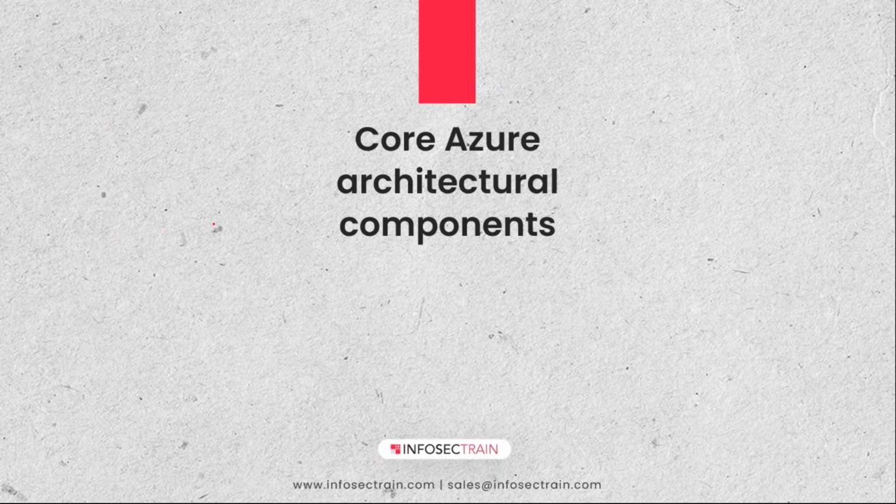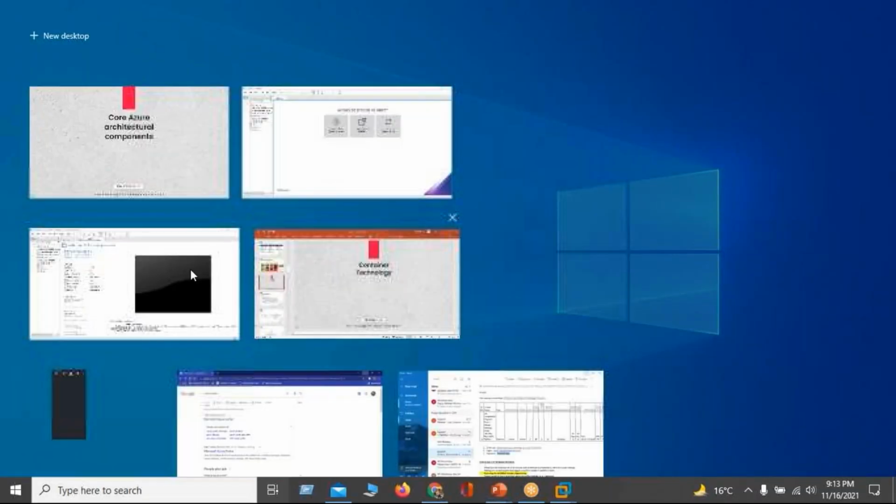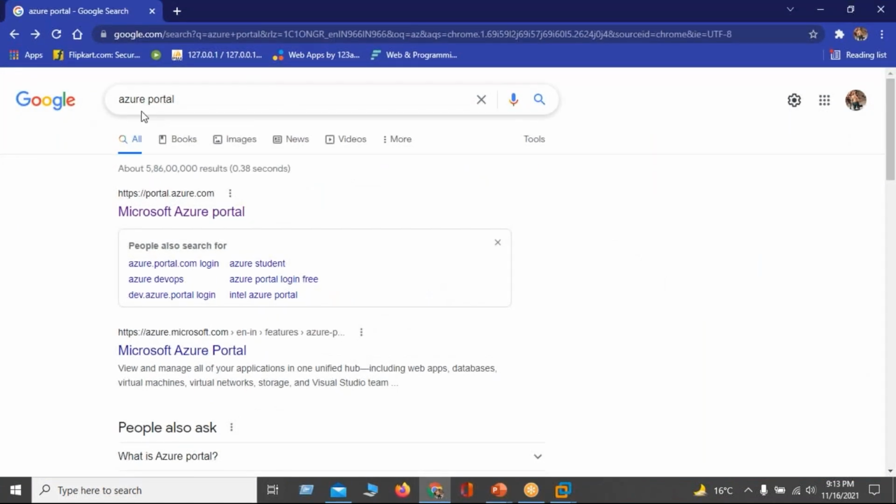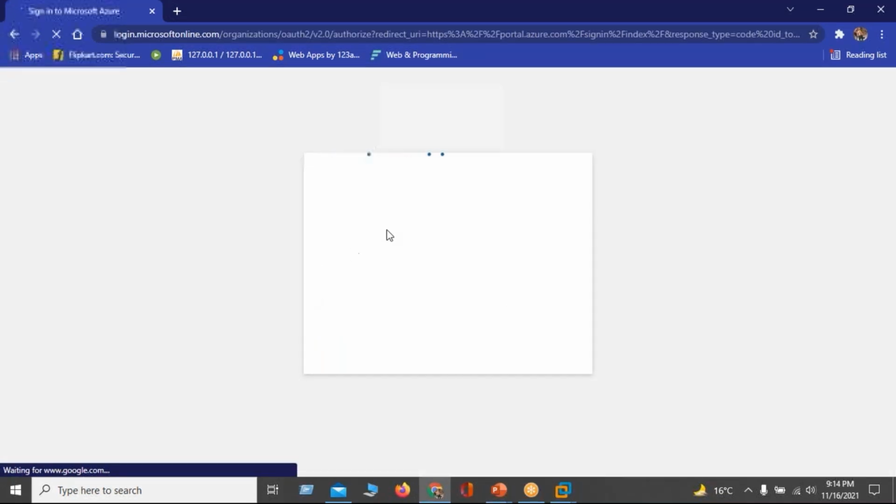Simple thing: go to your browser and simply Google search Azure portal. I'm on Google, searching for Azure portal. I click on the first link, portal.azure.com.